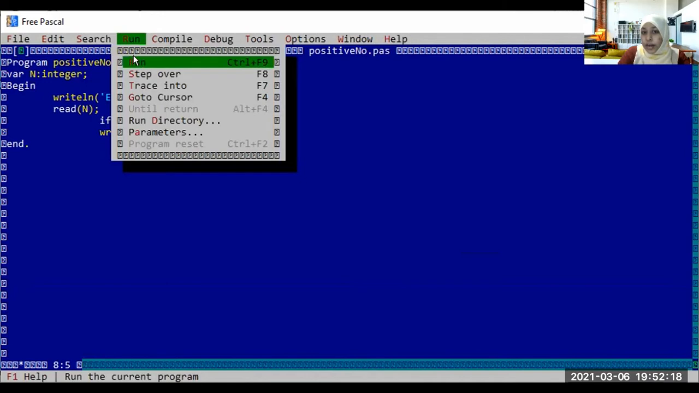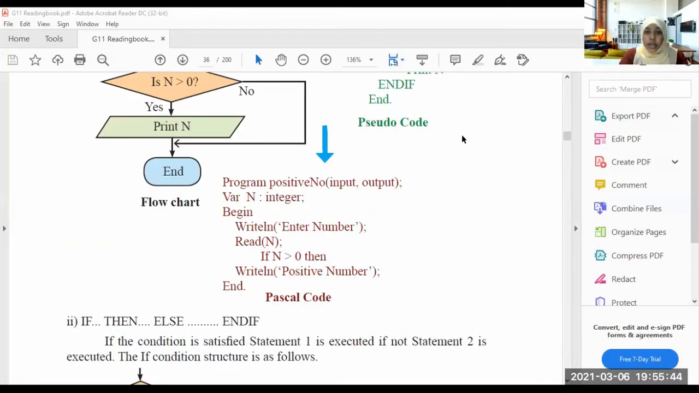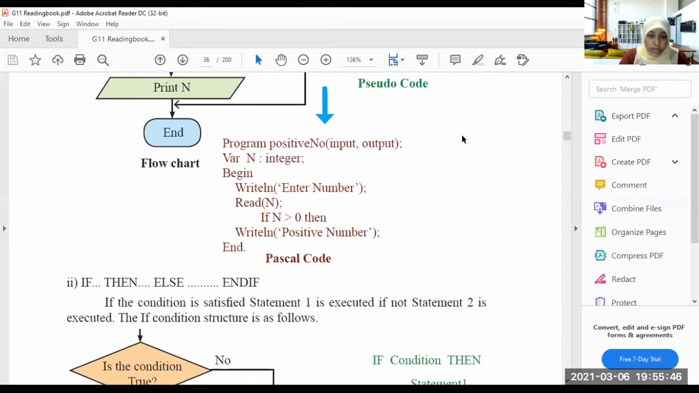Okay, you can run it from here, or else you can use the control. You can use the two buttons. Which keys? Control key with F9. Okay, right. Now we'll go to the next one.